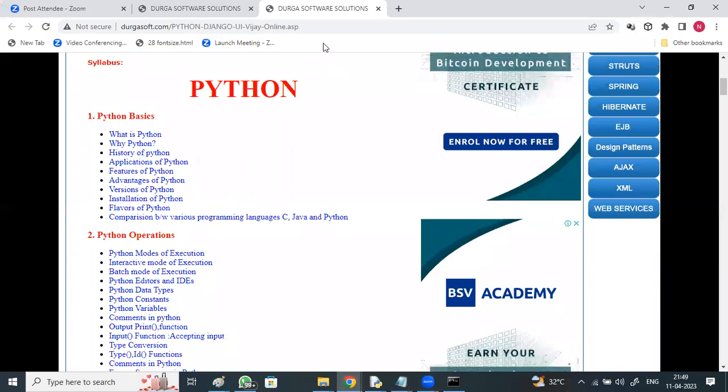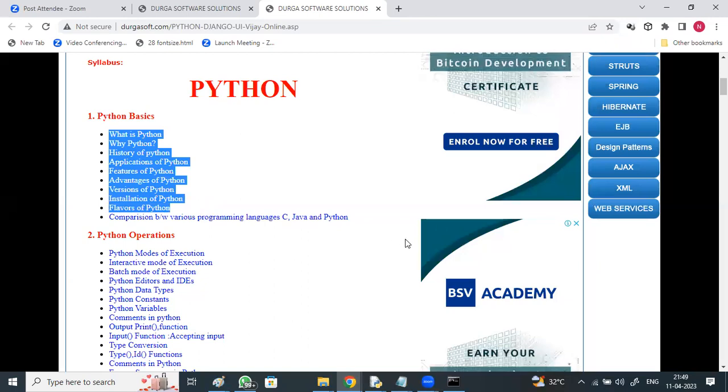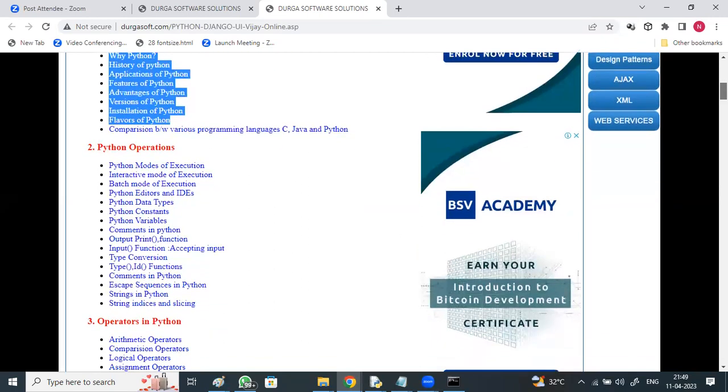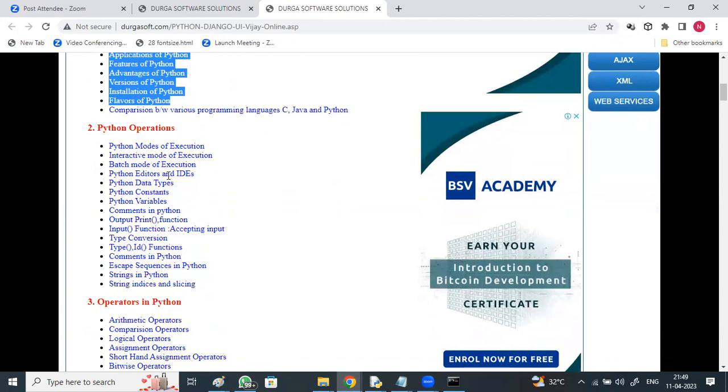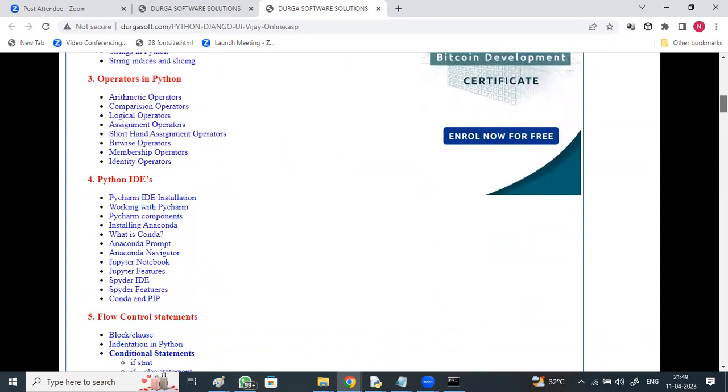So if you see, we have nearly 30 modules we'll be discussing only in Python, apart from the full stack. Python basics: why Python, what is Python, versions, installation, flavors, Python operations, modes of execution, Python editors and IDEs, data types, constants, variables, input, outputs, type conversions, comments, escape sequences, strings, and operators in Python, different types.